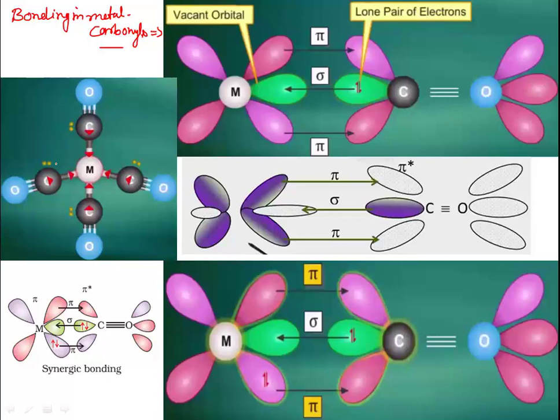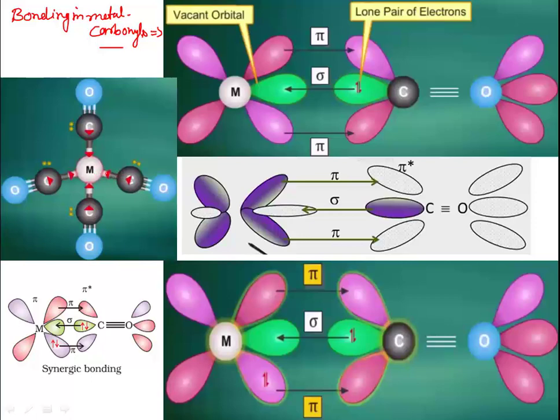For example, if we analyze this, in general, ligands tend to give electrons to the central metal atom, because the central metal atom has vacant orbitals, as per the VBT theory we have discussed. So these ligands will donate electrons and form the bond.